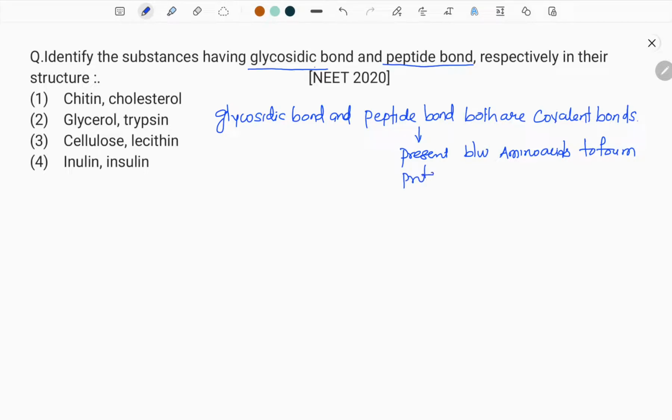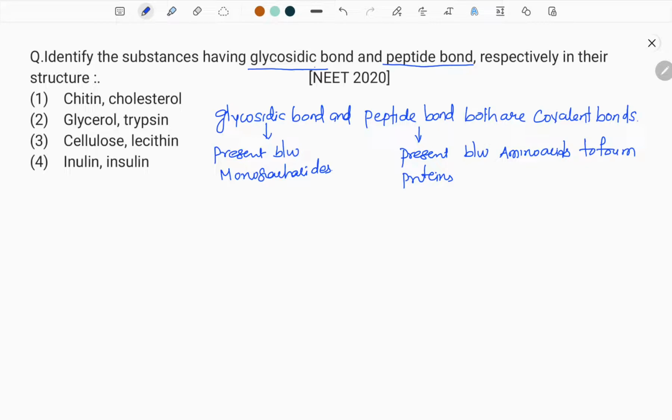I will give you examples also. Whereas a glycosidic bond is present between monosaccharides generally, that is units of the carbohydrates.